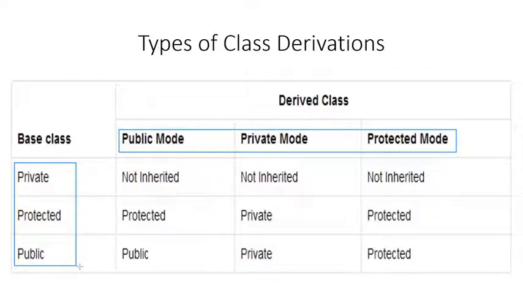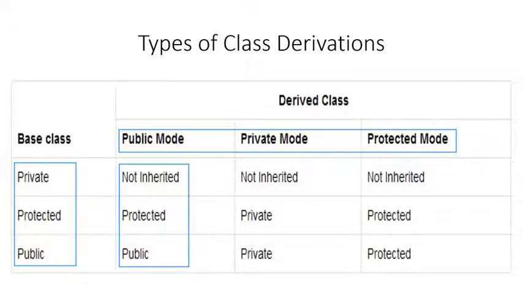If you use the public mode of class derivation, then the private members of the base class are not accessible inside the derived class. Protected members become the protected members of the derived class, and the public members become the public members of the derived class.